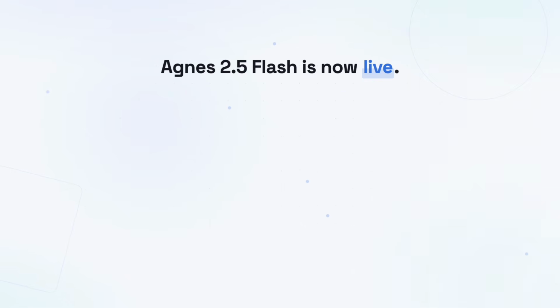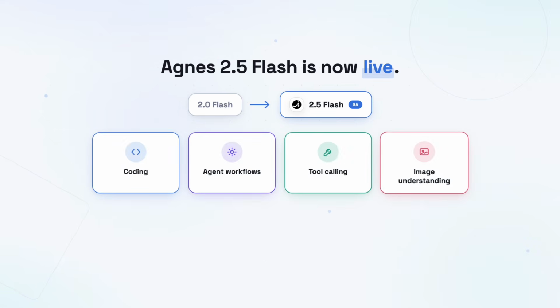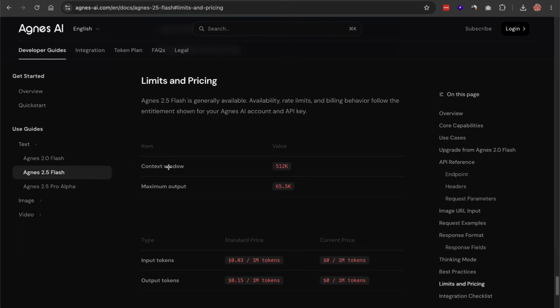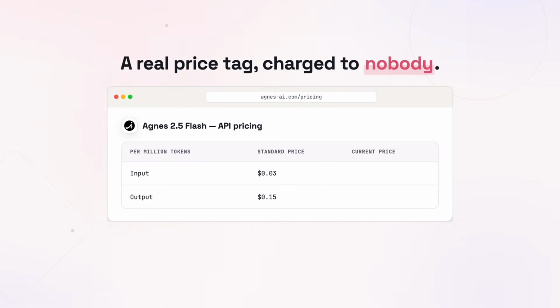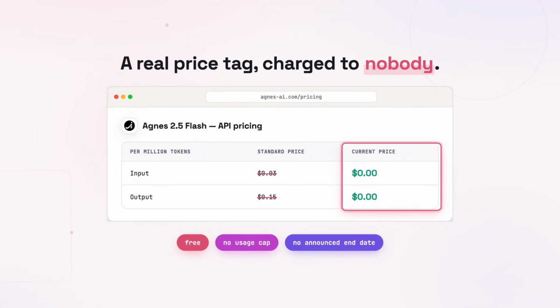So here's what's new. Agnes 2.5 Flash is generally available right now. It's the upgrade to 2.0 Flash, built for coding, agent workflows, tool calling, and image understanding. The context window jumped to 512K tokens with up to 65.5K output, and the pricing page is worth pausing on. The standard price is listed at 3 cents per million input tokens and 15 cents per million output tokens, but the current price is $0 for both.